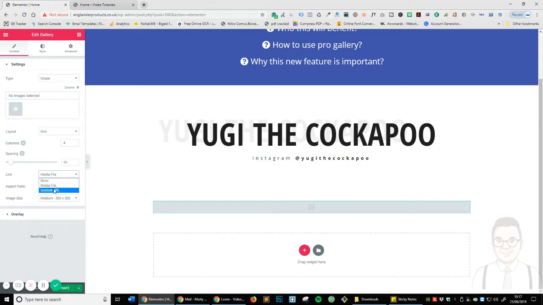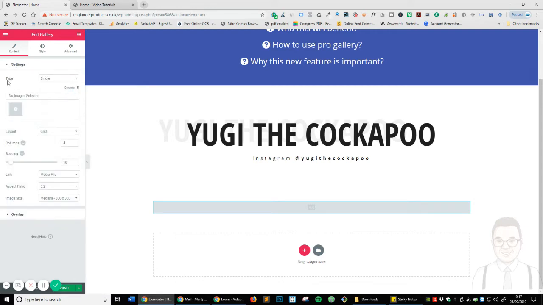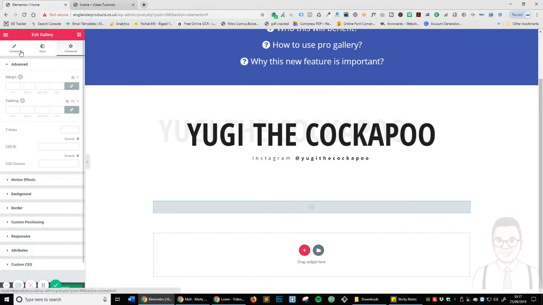If you want to send someone somewhere else, perhaps an Instagram page, then the custom URL is exactly what you want. And then you've also got the aspect ratio, and you've got plenty of options there, as well as the normal image size. So we're going to try and cover most options. If it's a standard option within Elementor, we're probably not going to cover it. And then of course you've got your style and all the hover animations, etc.